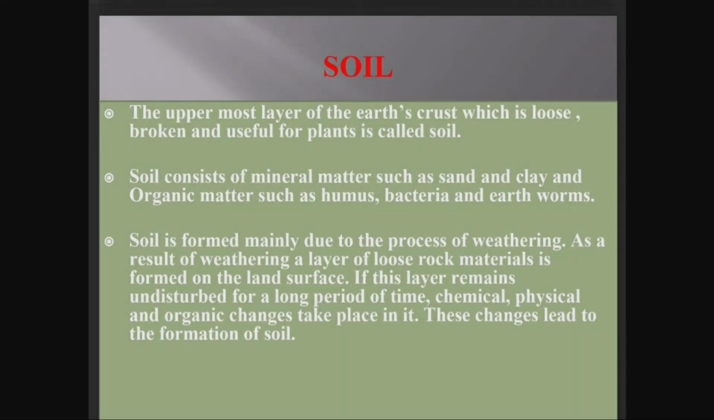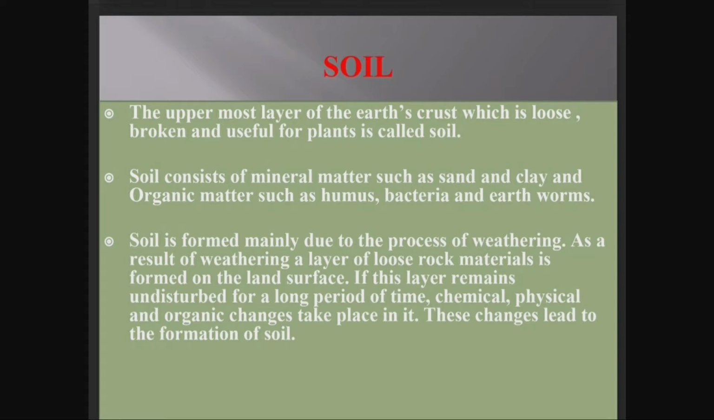Children, let's learn more about soil. The uppermost layer of the earth's crust, which is loose, broken, and useful for plants, is called soil. That is, we can dig or plow the uppermost layer of the earth, which is called the crust, in places which are suitable for planting trees or for cultivation. So the uppermost layer of the earth's crust, which is loose, broken, and useful for plants, is called soil.